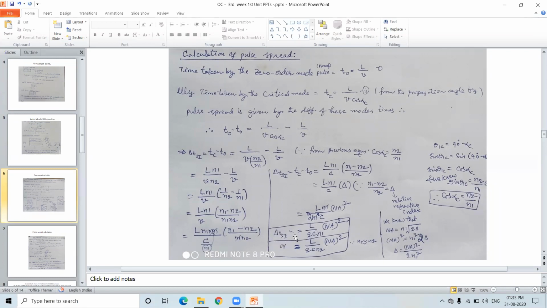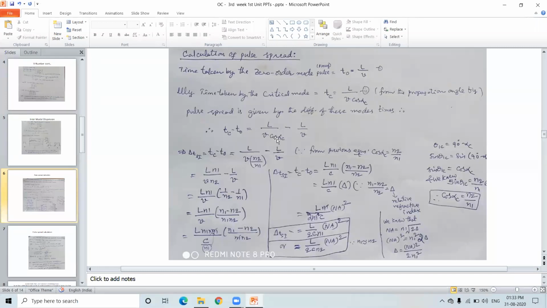So this is a simple derivation for this pulse spread. And very simply, I will tell you in 3 or 4 steps. You take down one equation: what is the time taken by the zero order mode? This is T naught, equation 1. What is the time taken by the critical mode? This is equation number 2. Pulse spreading is the time difference between this maximum mode and minimum mode, Tc minus T naught.